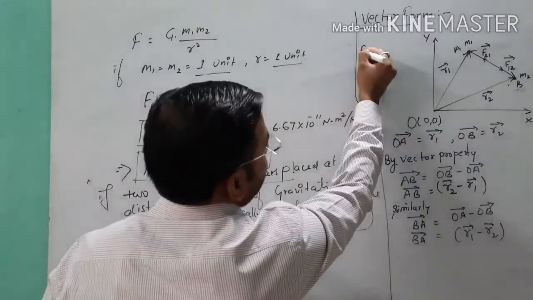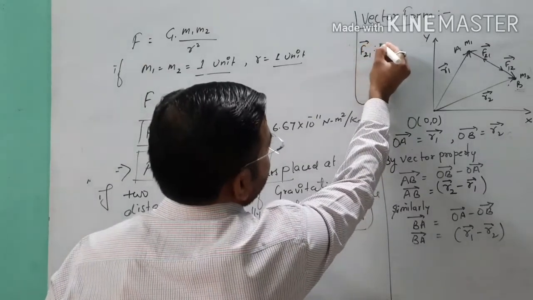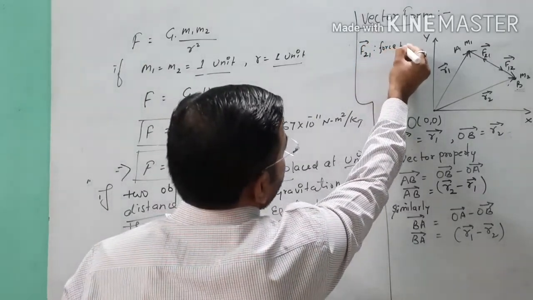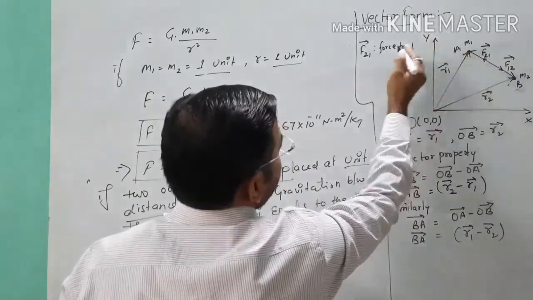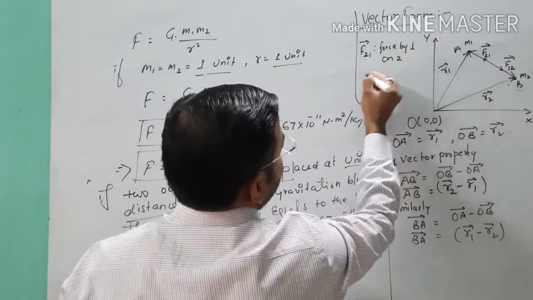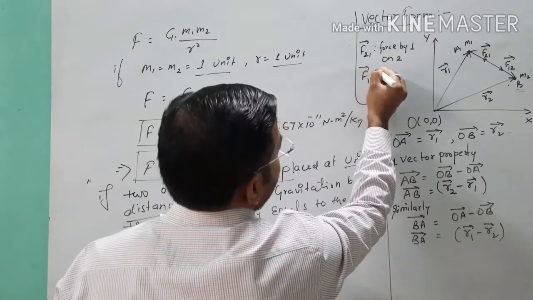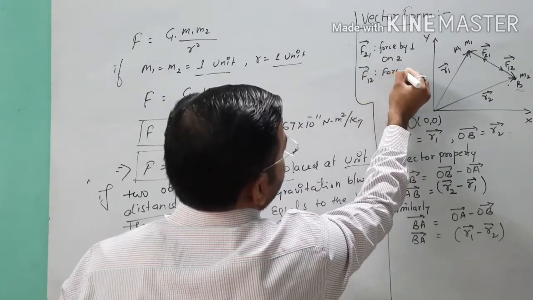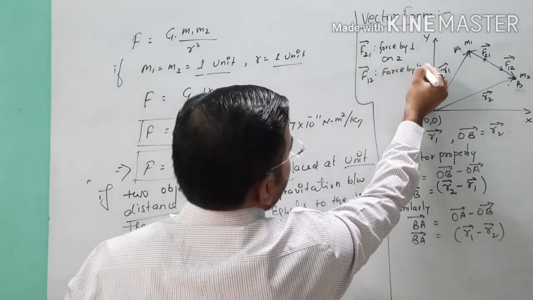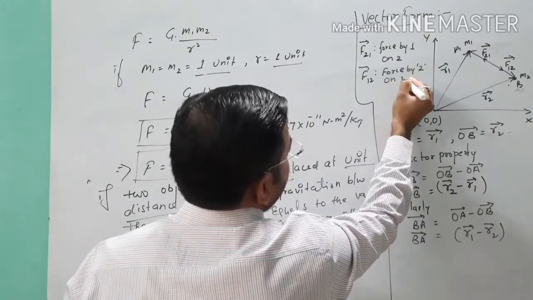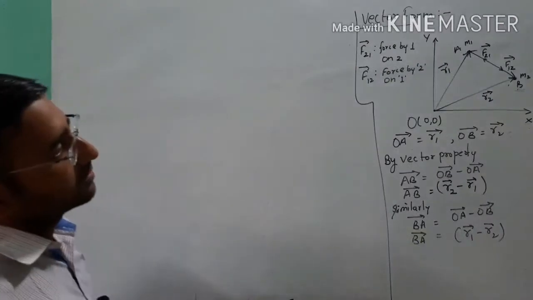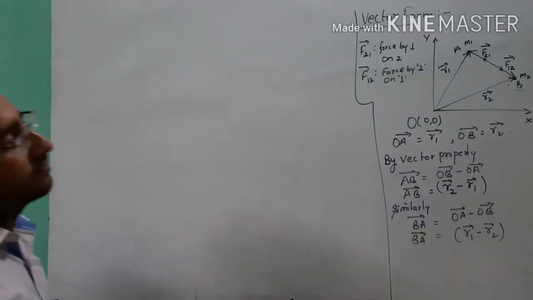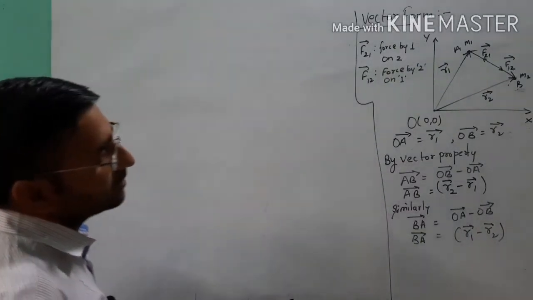So F21 represents force by 1, the first object, on 2, and F12 is force by 2 on 1.